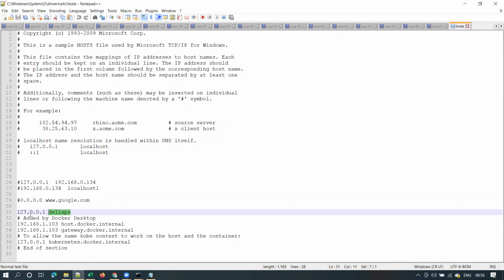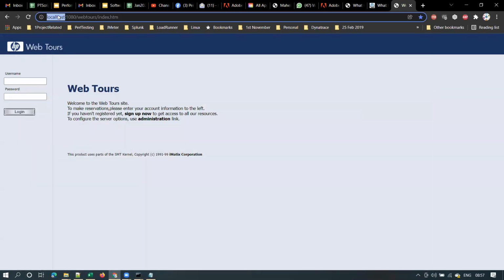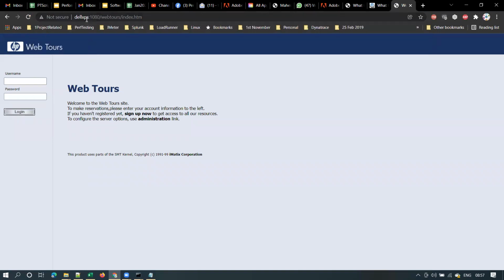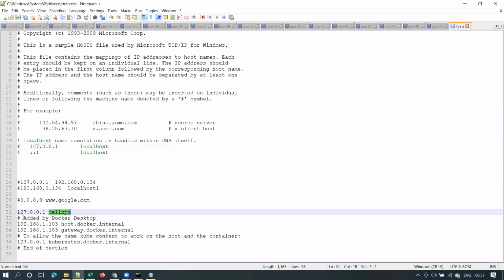And now, instead of localhost, I can use Dell XPS and access the same URL without using localhost. Just because I defined it in my host file, I'm able to access my application with whatever computer name I have given here. Understood, guys?